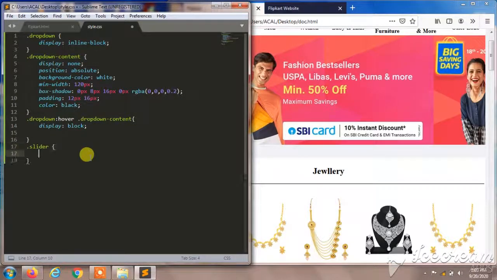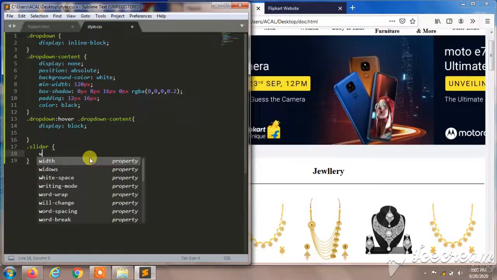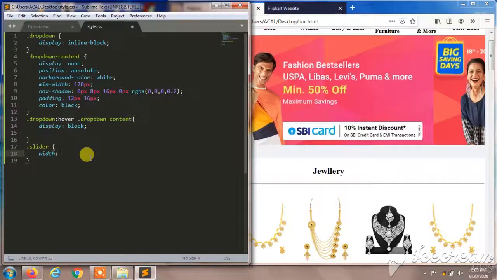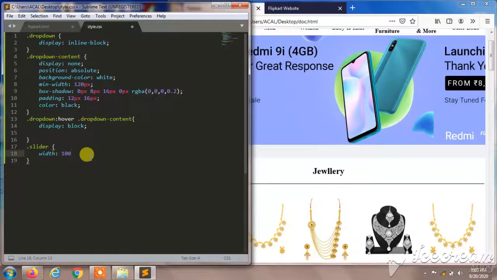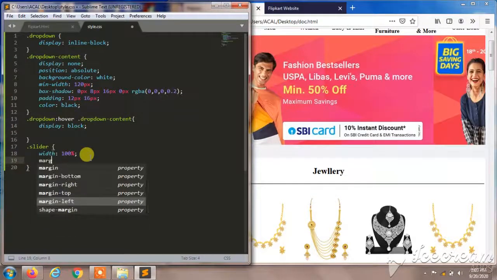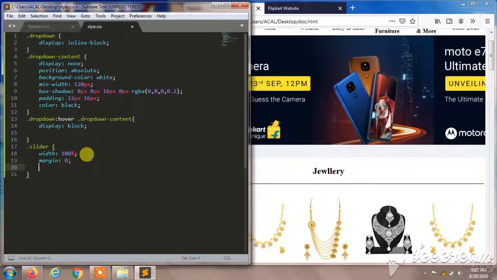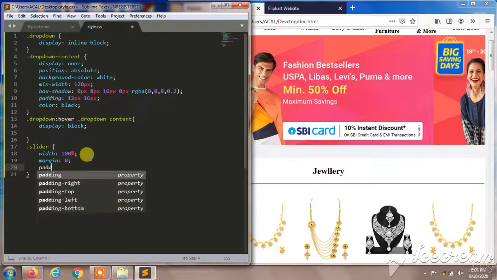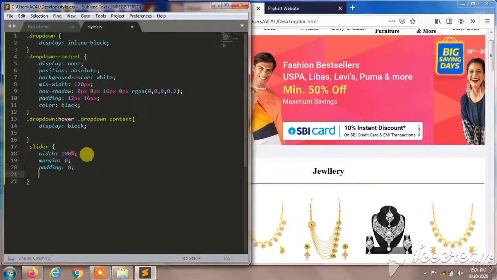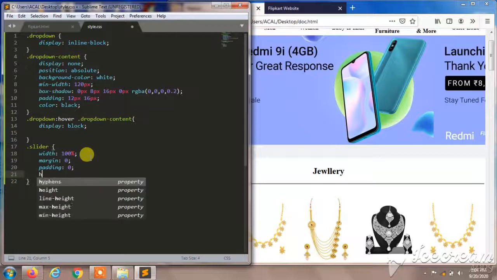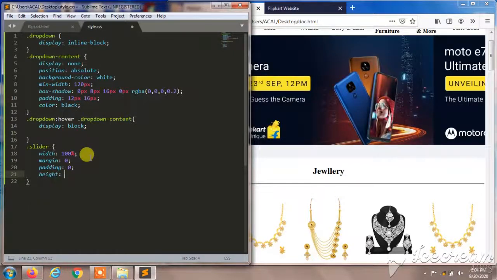So .slider, I'll give width 100 percent, margin will be 0, and padding will be 0, and height will be 300 pixels.